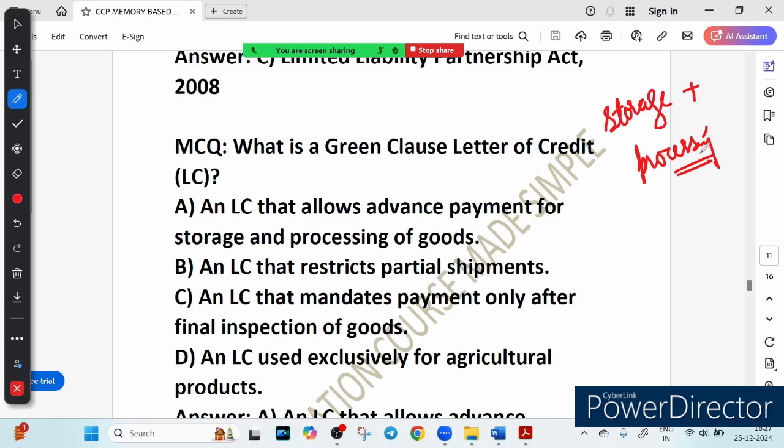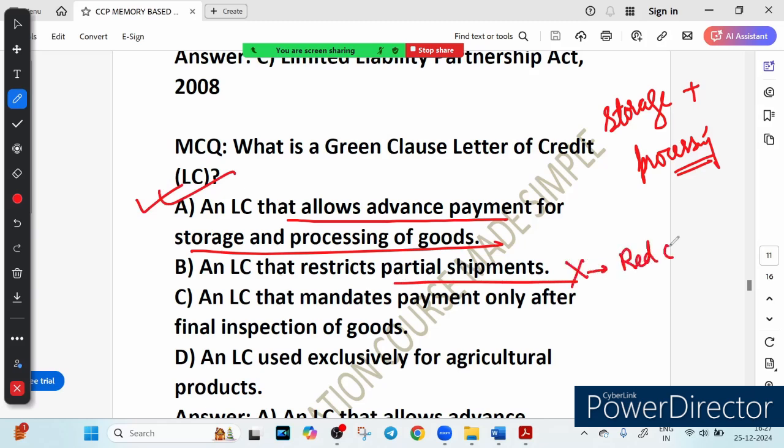Now let's see what the other options are. First option A says an LC that allows advance payment for storage and processing of goods, correct. An LC that restricts partial shipment, this is wrong, because this describes the red clause LC. You know about red clause LC, which can restrict partial shipment, not the green clause. An LC that mandates payment only after the final inspection of goods, so this is more aligned with the sight letter of credit.